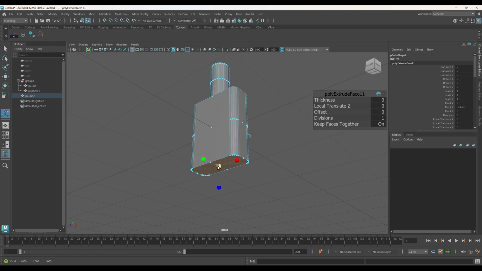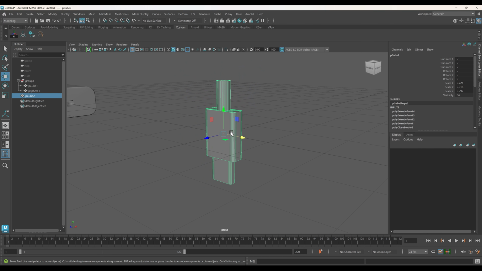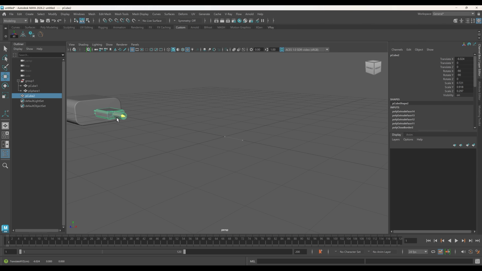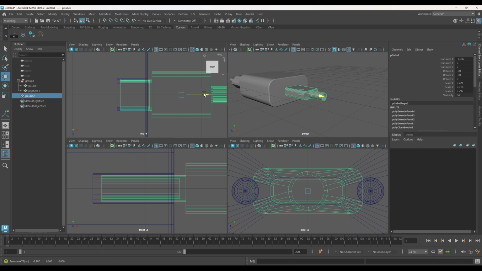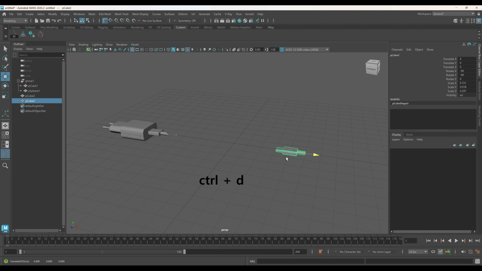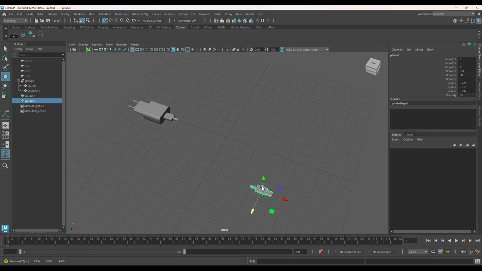Extrude the bottom section as well to create the pin part. Move the pin section toward the charger body. Press Ctrl D to duplicate the object. Move it into an appropriate position.